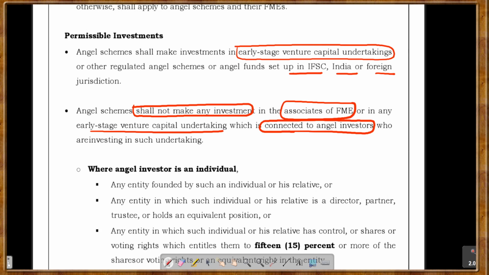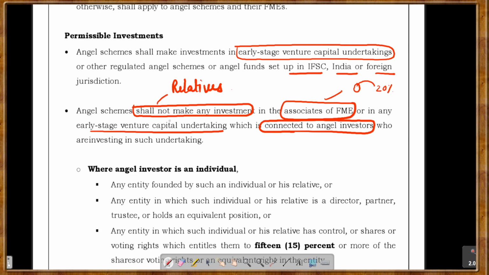That means here they are prohibiting you from investing in your relatives, or persons whom you know. Fine. So associates of the FME, as I have told you: when the fund management entity is holding 20% or more of the share capital in another entity, it is called an associate.